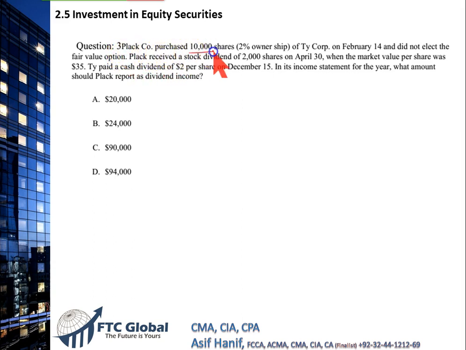Plaque company purchased 10,000 shares, that is 2% ownership. Yes, our holding is between 0 to 20% of Thai Corporation, so it means we have to apply this method, equity securities investment at fair value. We bought these investments on February 14th and did not elect the fair value option. Plaque received a stock dividend of 2,000 shares on April 30th. Since we already had 10,000 shares, we further received 2,000 shares, meaning our total number of shares goes up to 12,000 when the market value per share was 35.